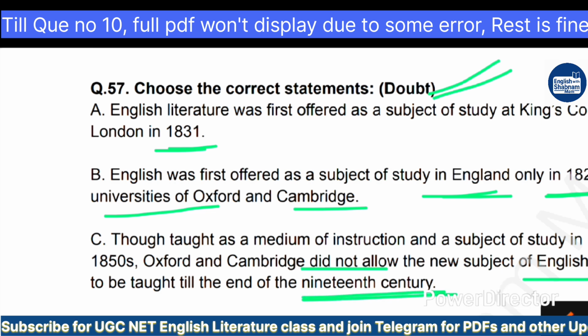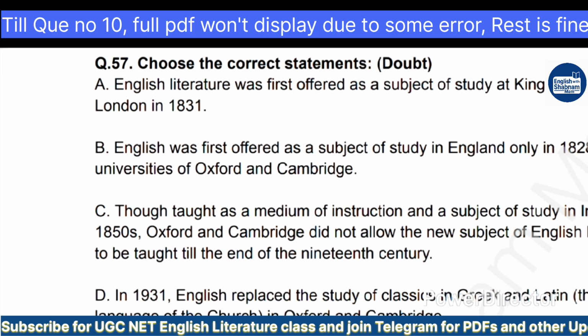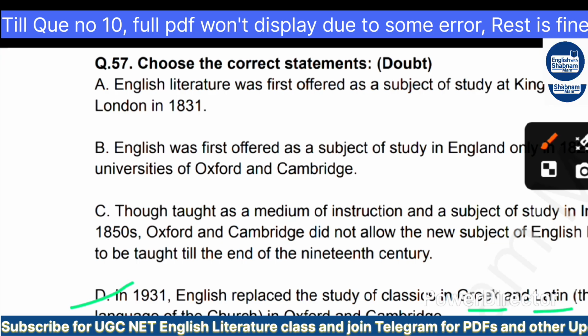Then option C, you can increase your phone size. Option D, you are all right. The questions are too lengthy. In 1931, English replaced the study of classics in Greek and Latin, the language of the church, in Oxford and Cambridge. Option E is saying till the end of the 19th century, literature meant only the study of great books in classical languages like Greek and Latin in Oxford and Cambridge.